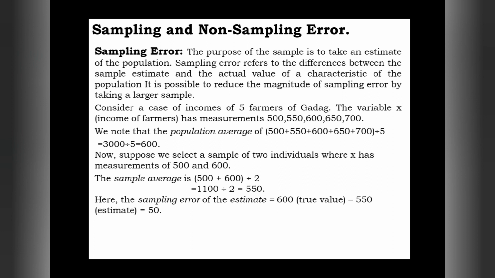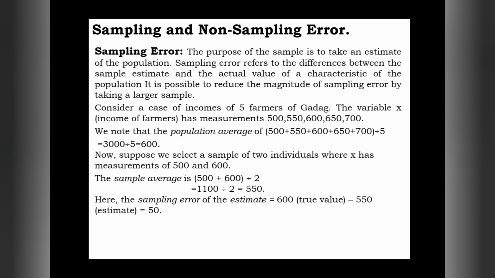Sampling error refers to the differences between the sample estimate and the actual value of a characteristic of the population.